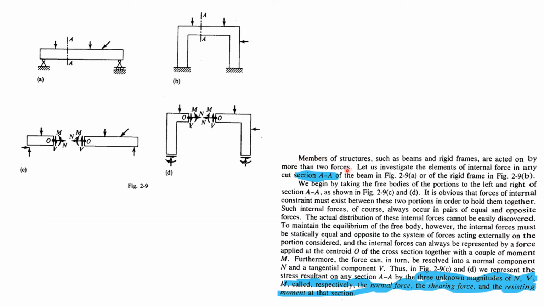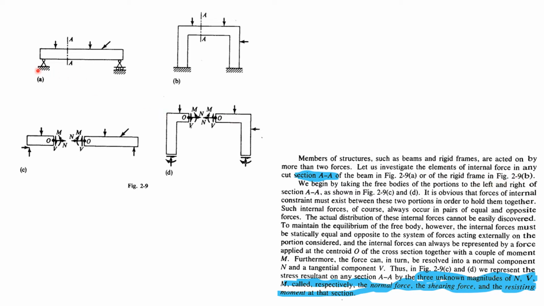Let us read this. Members of structures such as beams and rigid frames are acted on by more than two forces. Let us investigate the elements of internal force in any cut section A-A of the beam in figure 2.9a, or of the rigid frame in figure 2.9b.